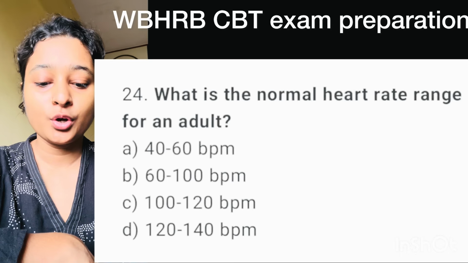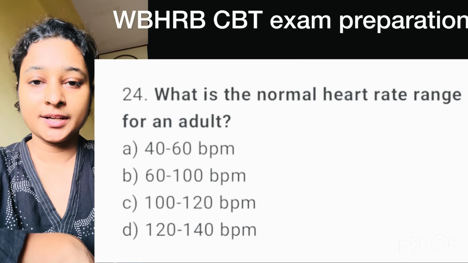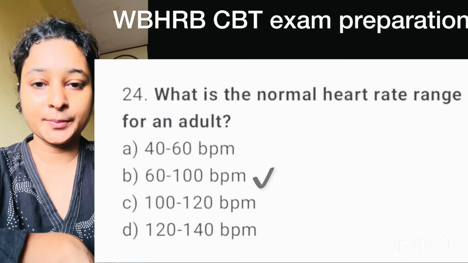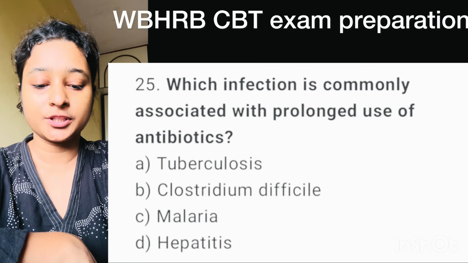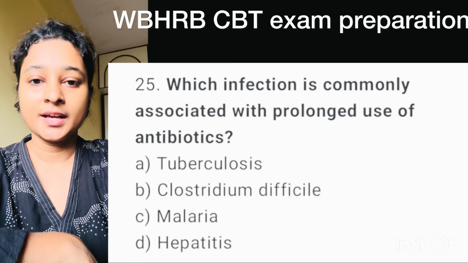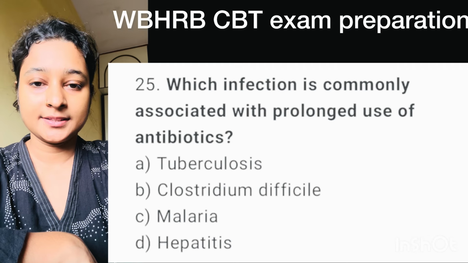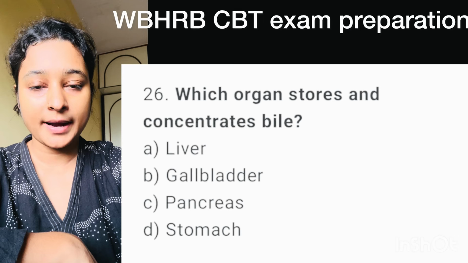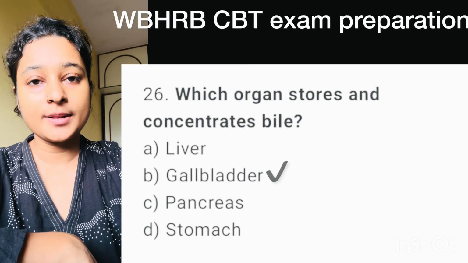Question number 24. What is the normal heart rate range for an adult? Here, correct option is option B, 60 to 100 beats per minute. Question number 25. Which infection is commonly associated with prolonged use of antibiotics? Here, correct option is option B, Clostridium difficile. Question number 26. Which organ stores and concentrates bile? Here, correct option is option B, gallbladder.